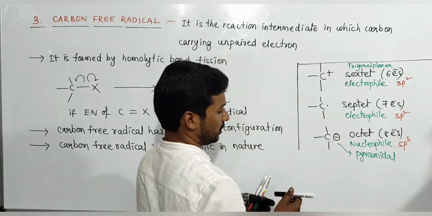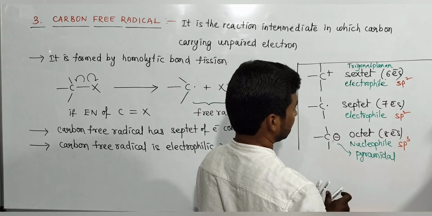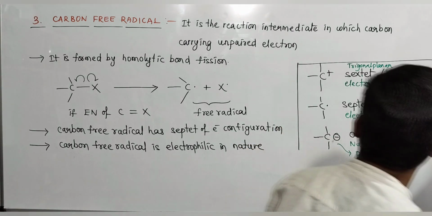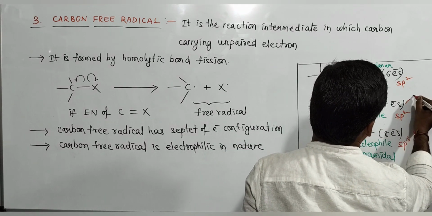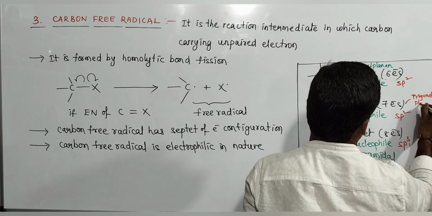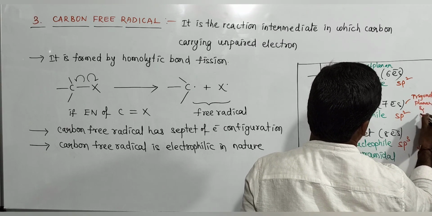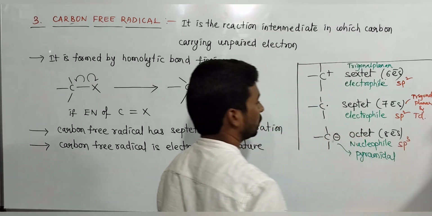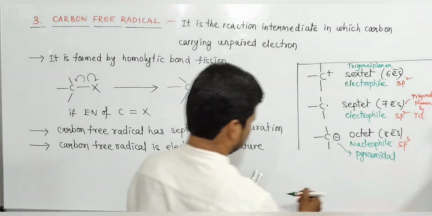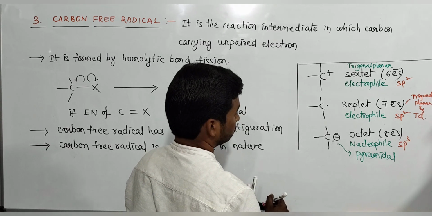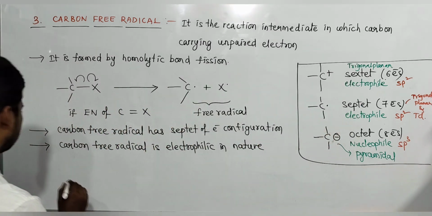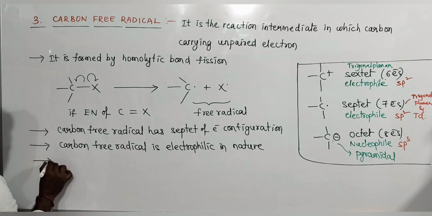Okay, so carbon free radical has two shapes, that is important. One is trigonal planar and tetrahedral also, both are present. How is it possible? Write that point.